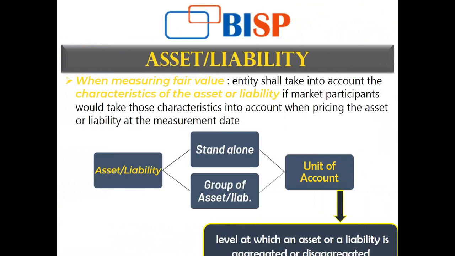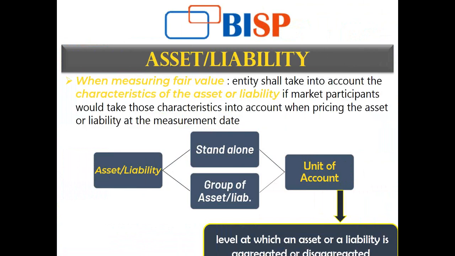The fair value of an asset or liability might be on either of the following bases. One is of course a standalone single asset or liability, and the other is a group of assets, a group of liabilities, or a group of assets and liabilities, like a cash generating operating unit of a business, which is a group of both assets and liabilities.